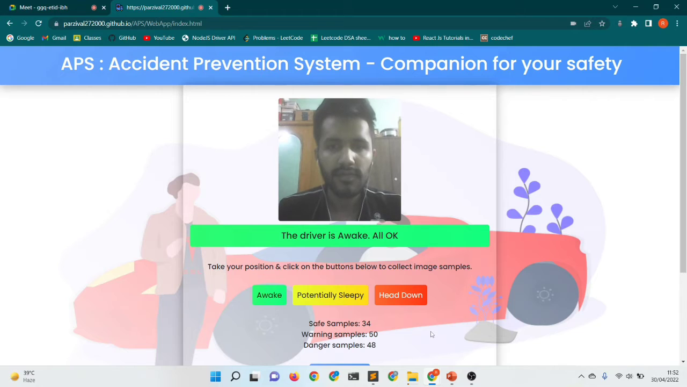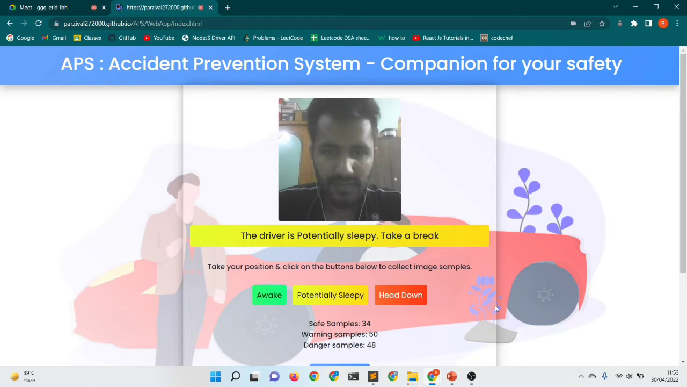Suppose right now Rahul is awake, and we will train around 30. We have trained 34 samples of awake. The database has collected 34 images of Rahul in the awake state, 15 potentially sleepy, and 48 in head down. Based on these compositions, our model is trained, and we will now be predicting whether Rahul is awake, potentially sleepy, or head down.